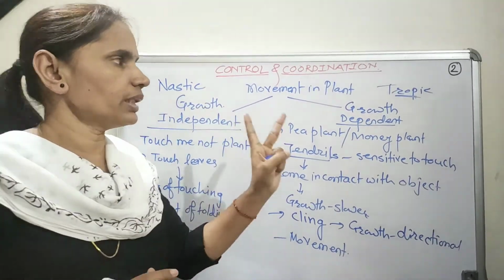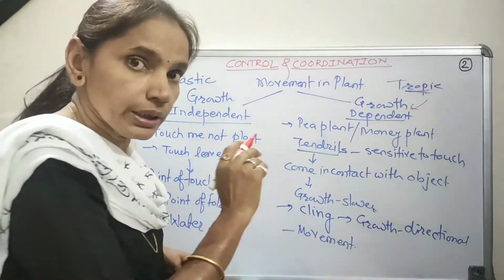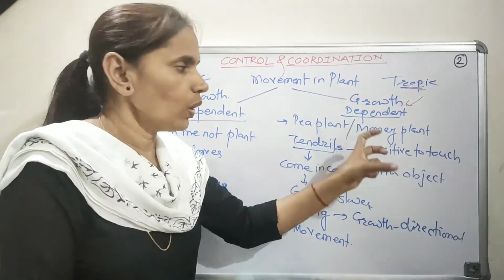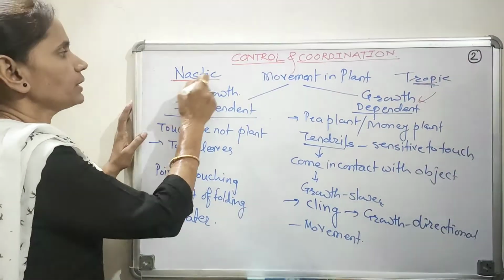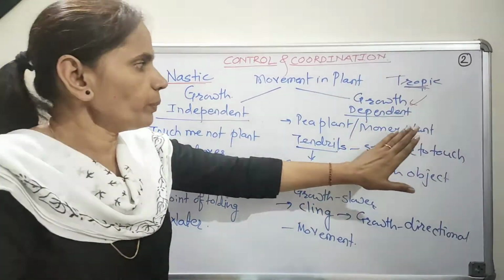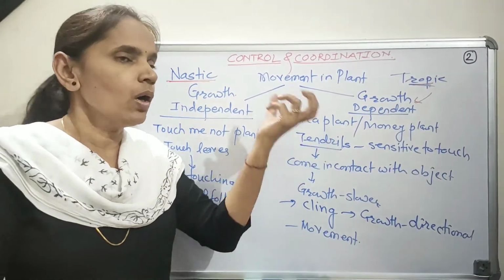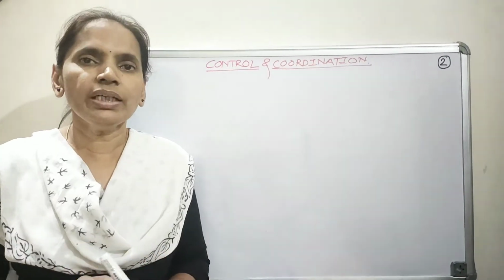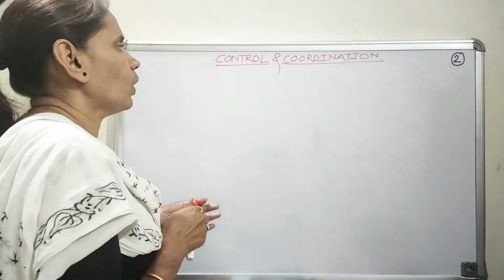So there are two major types of movements in the plant: tropic movement, which is growth dependent, so this movement can be observed in the form of growth of a particular plant, while another type is the nastic movement, which is growth independent movement. Now these tropic movements can be further classified into 5 major types on the basis of response of the plant to specific stimuli. The movement of plants in response to a stimulus is known as tropism or the tropic movement.